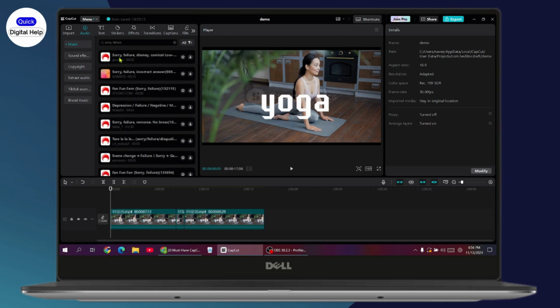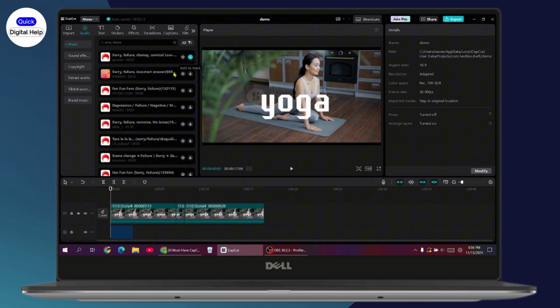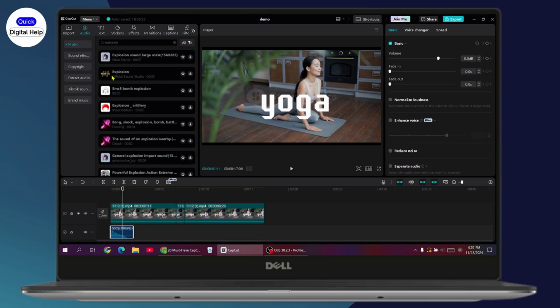So the first one is sorry, failure, dismay, and you just need to simply go with the download option. Once you've downloaded, you can go with plus and it will be added to your track. And the second one is explosion, which is right here, and the third one is victory, which is right here, official sound studio, and the fourth one is beep, which is short, and the fifth one is yay. You can simply go and download or you can add to your favorites.